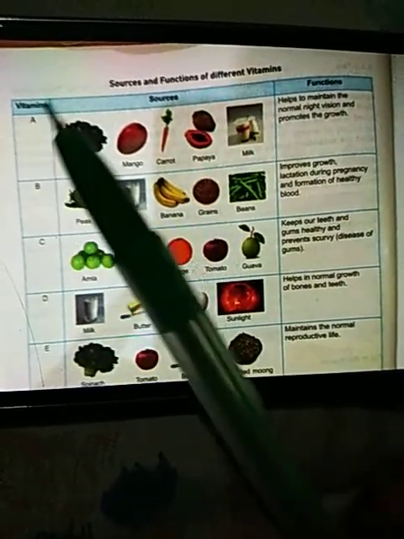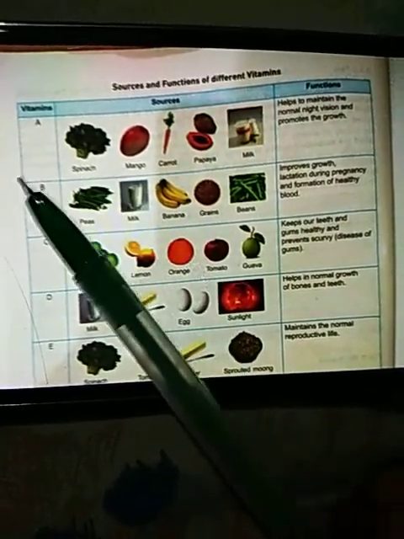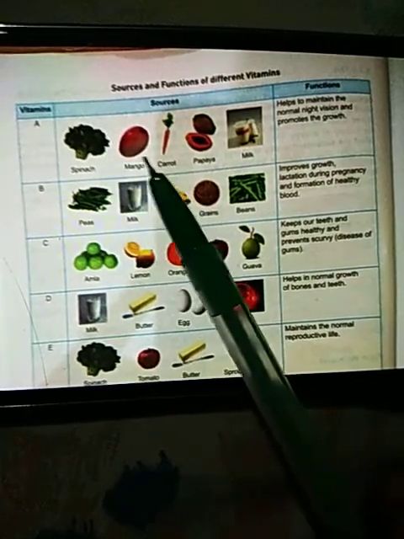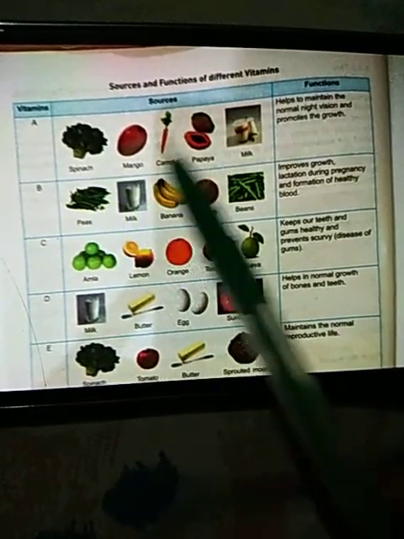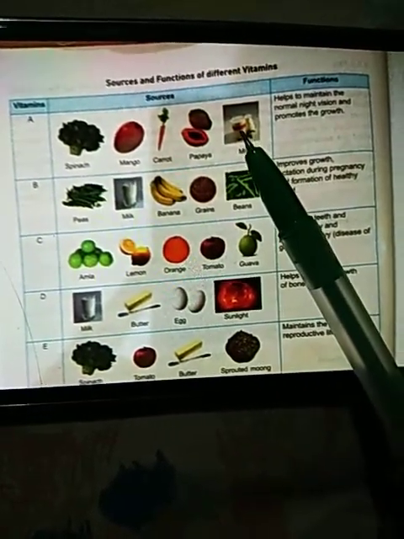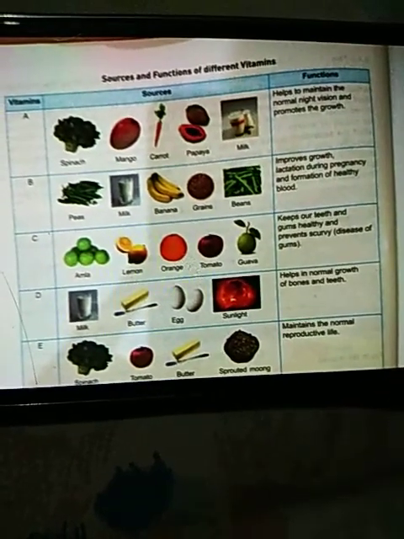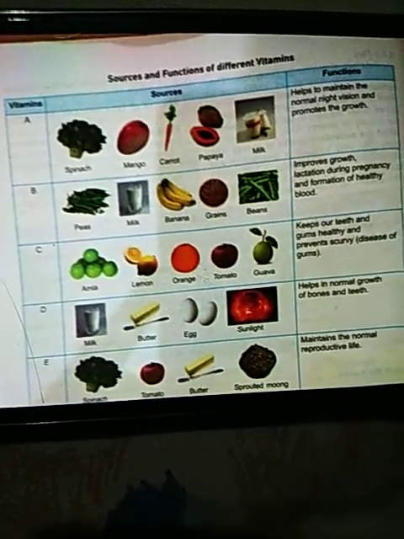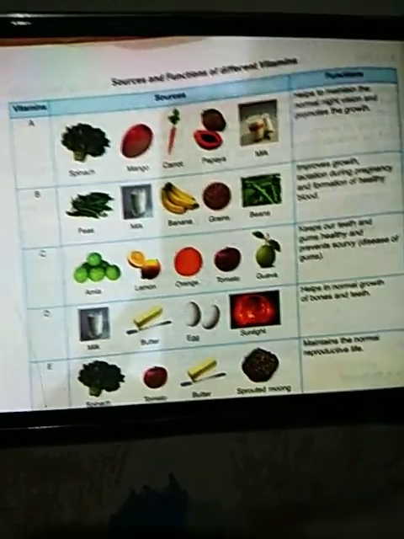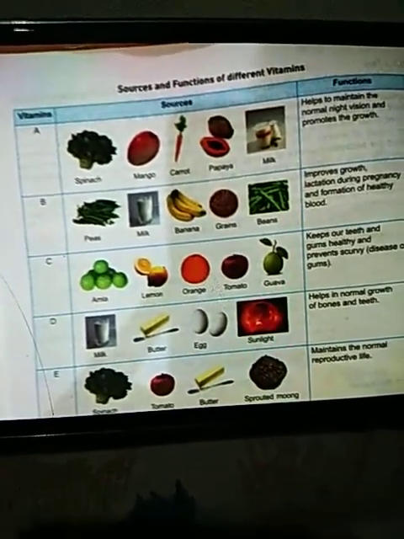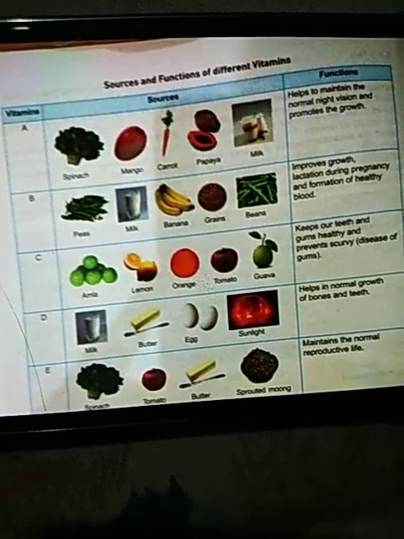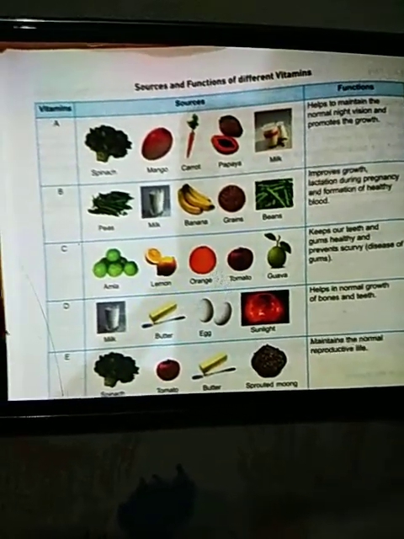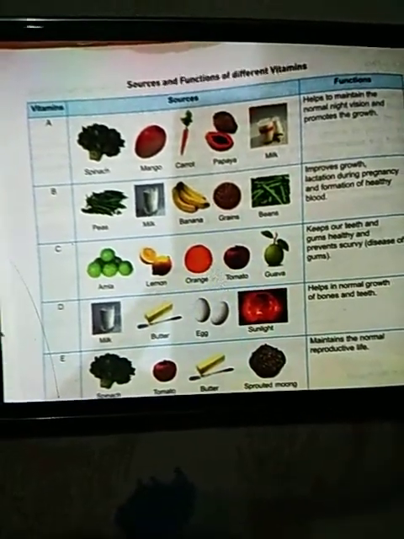Vitamin A. We can get vitamin A from spinach, mango, carrot, papaya and milk. Function means vitamin A helps to maintain normal night vision. It is very much essential for good eyesight, for healthy vision, and it promotes growth.